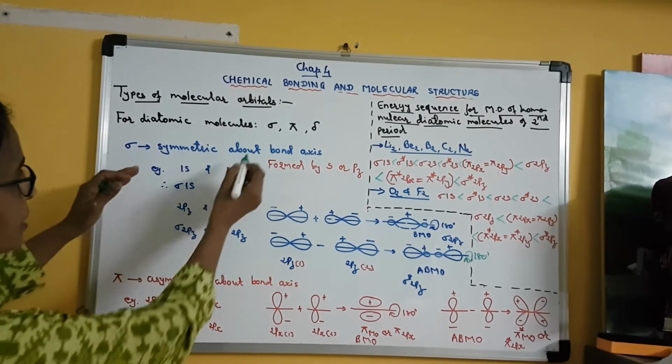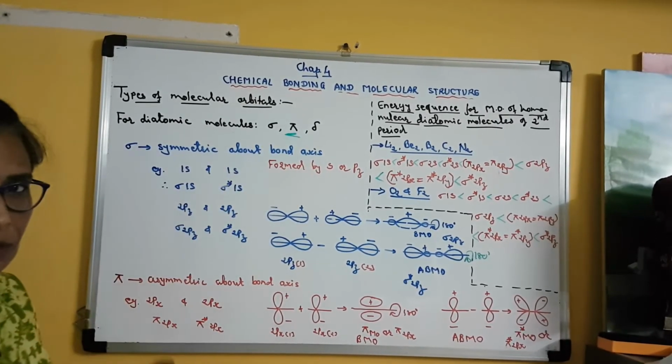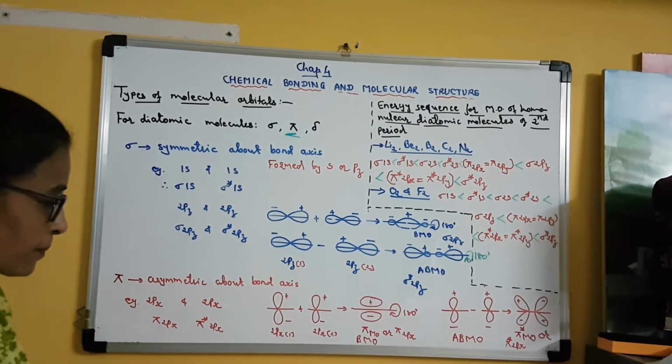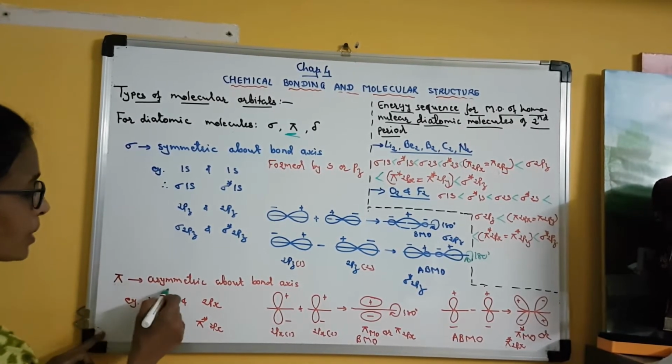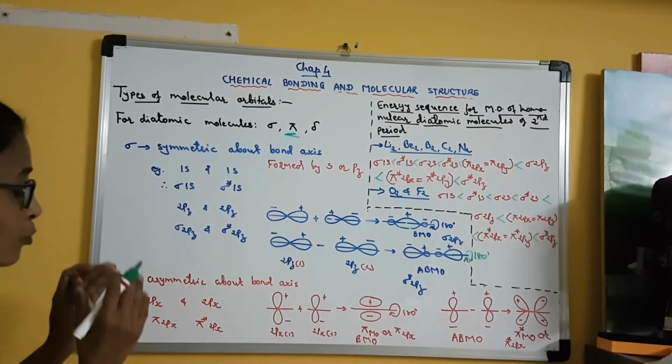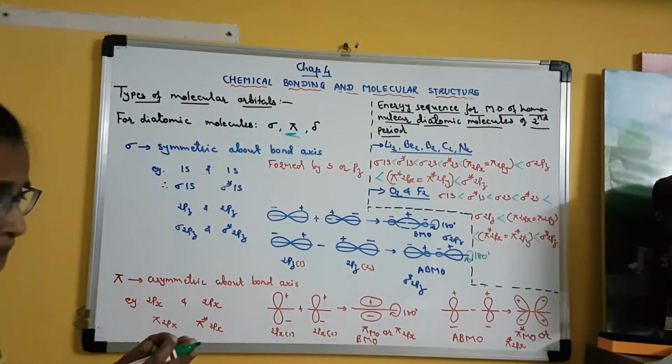Now let us go for the second type of molecular orbital, and that is pi. Delta we are not going to study in this chapter. So pi orbitals are asymmetric about the bond axis. Asymmetric, what is meant by that?